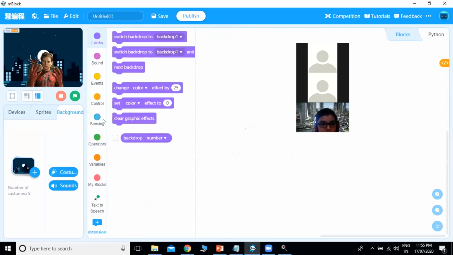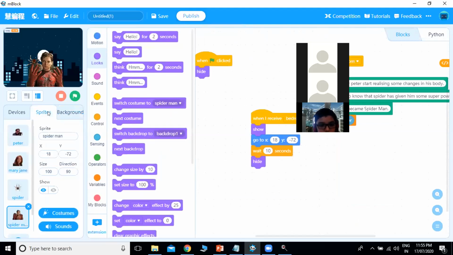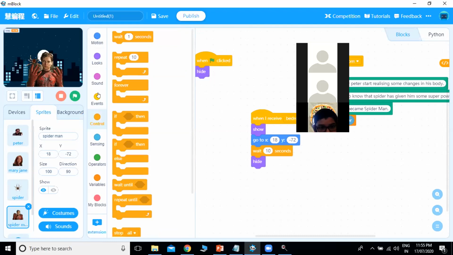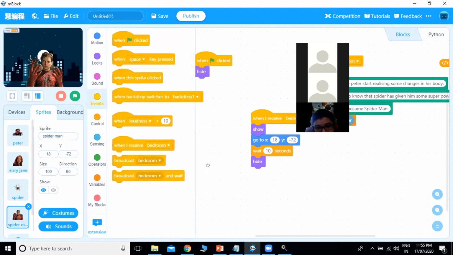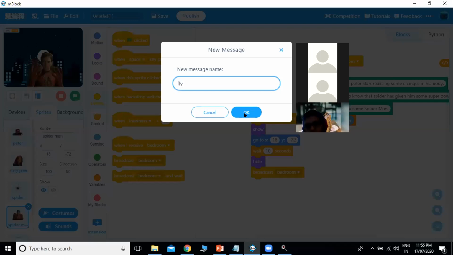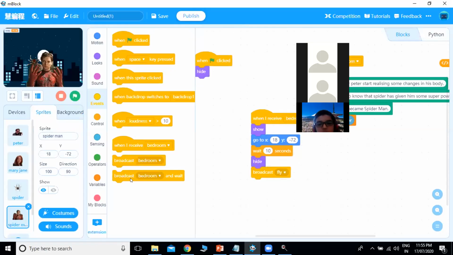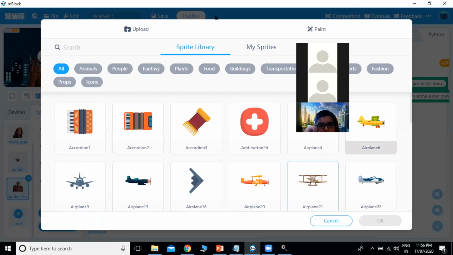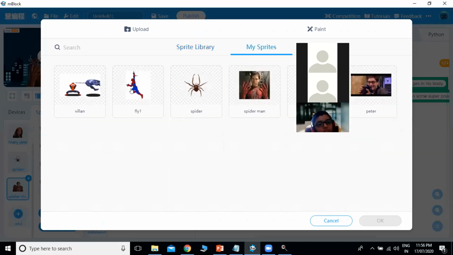Then what I will do, I will go for sprite. And here, after this Spider-Man gets hide, he will broadcast one message to next sprite to come. So we will go here and broadcast one message. For example, we can put message as fly. So now we want a flying Spider-Man. So we have put the message fly, and we will add the sprite of flying Spider-Man. So we will show as Spider-Man is actually flying on the buildings. So again, I have the same sprite. I will share this one with you.